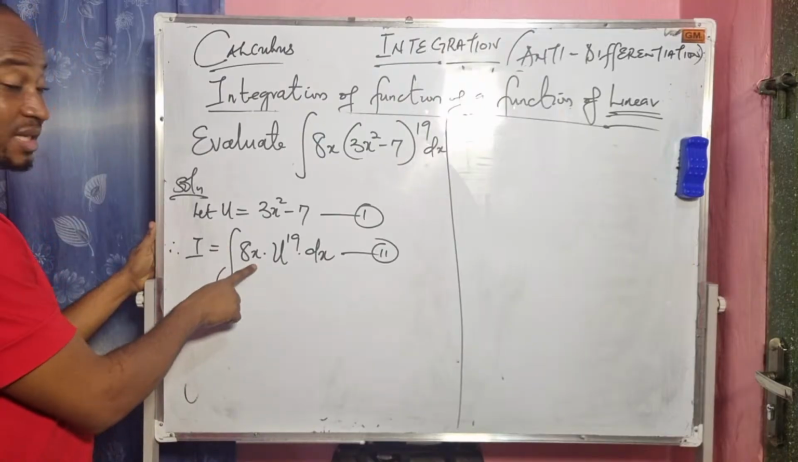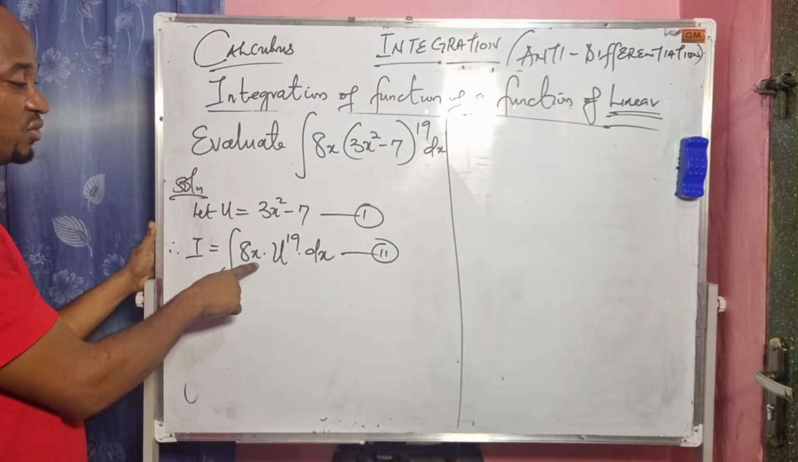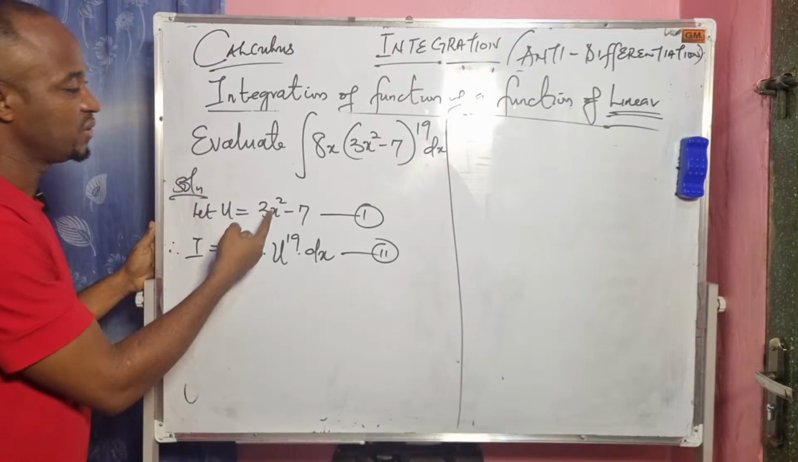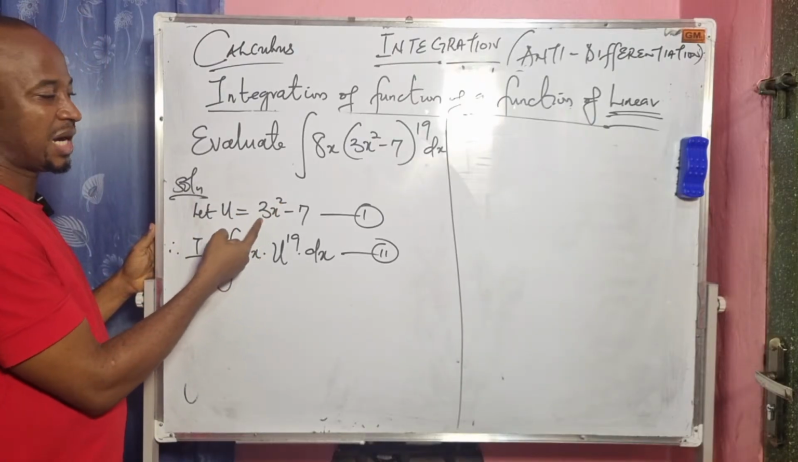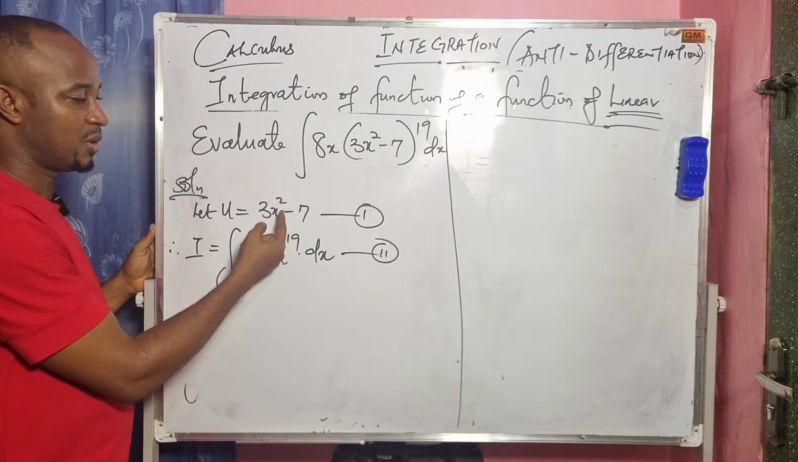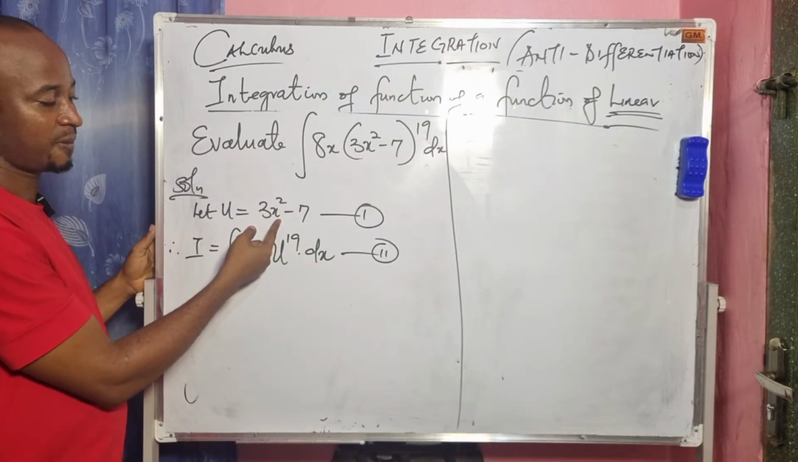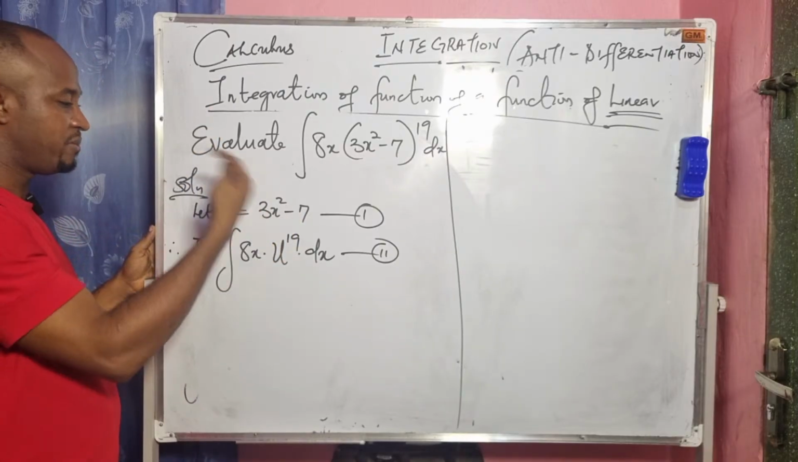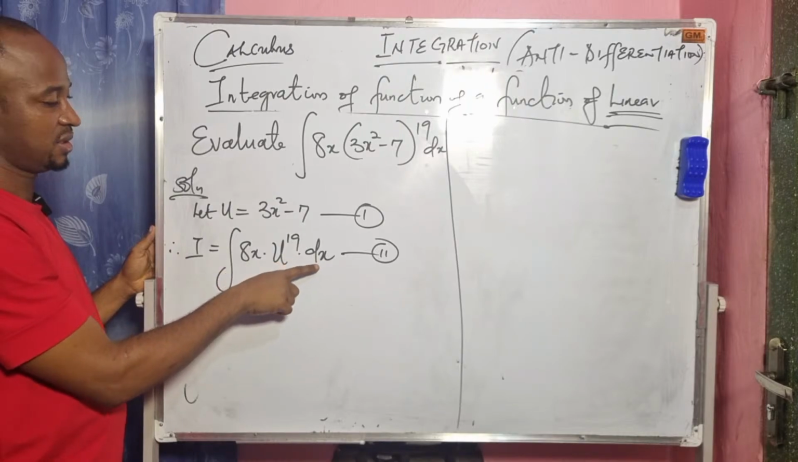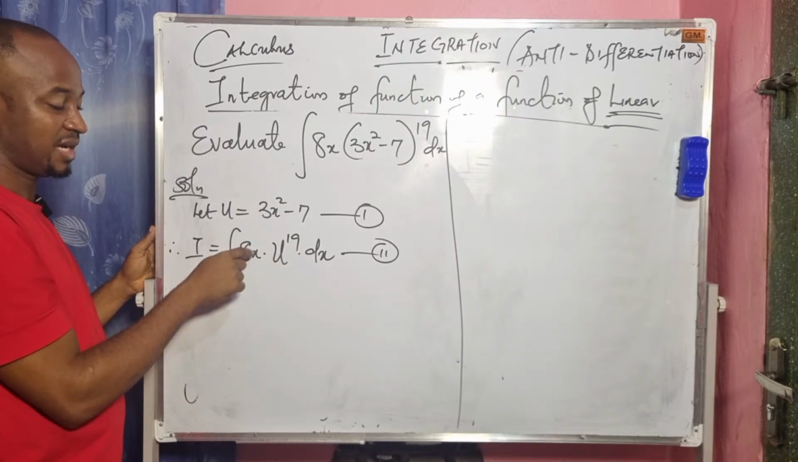My challenge will be this x. So I'll look for a means to remove this x. If you look at this now, when you differentiate this function, I will have a linear function. I will have 6x, right? By the time we put back the value of our dx into this function, x will cancel out.